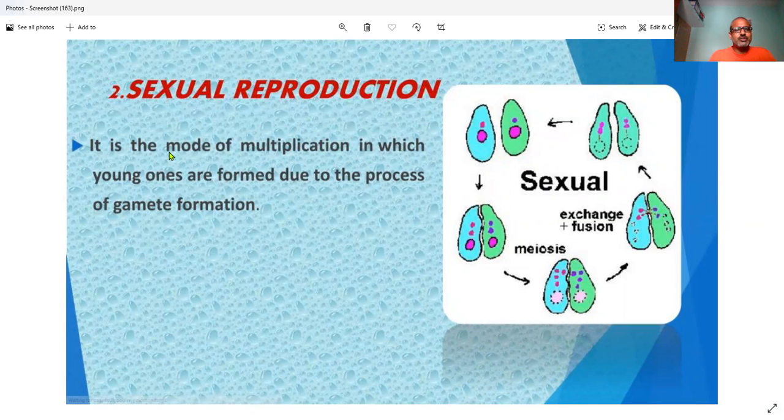So we can define it as the mode of multiplication in which young ones are formed due to the process of gamete formation. In sexual reproduction, two parents are there, one male and one female, and they release the gametes, and these gametes fuse to form a zygote, and that zygote grows into an embryo. So that is the general idea about sexual reproduction. Today we will discuss sexual reproduction in plants as well as animals. So let's move to the next slide.